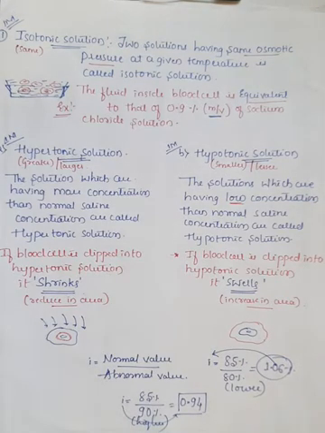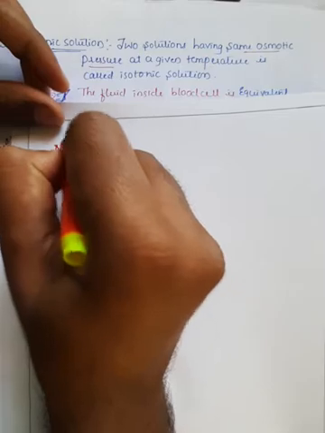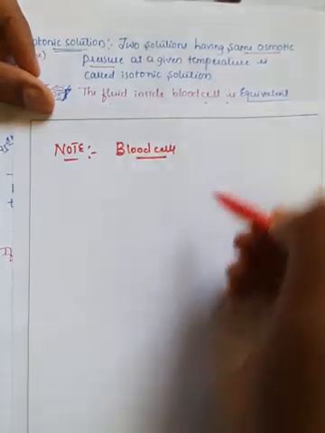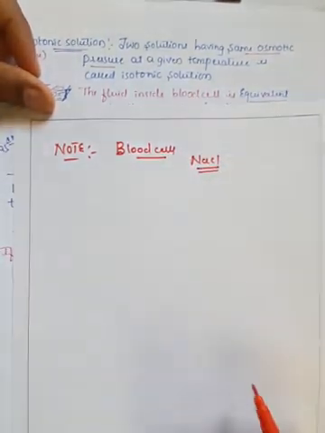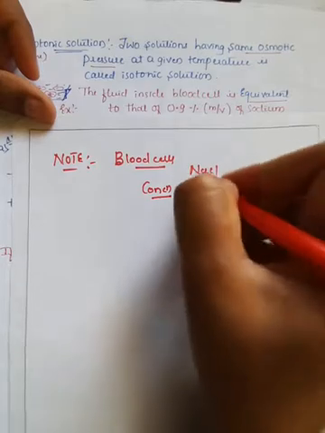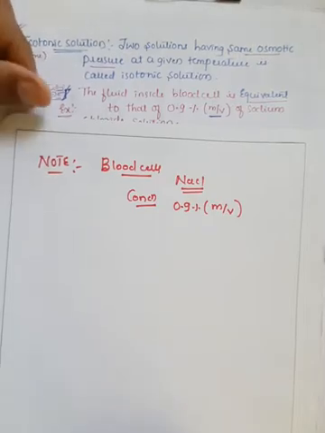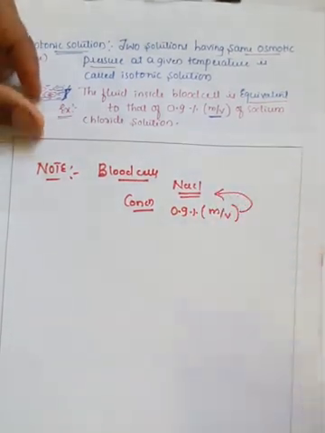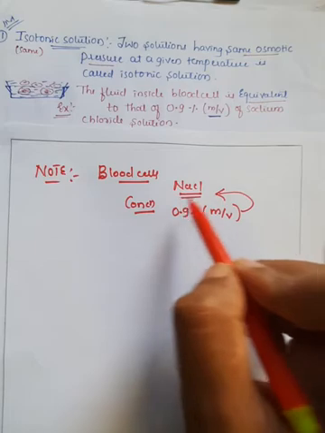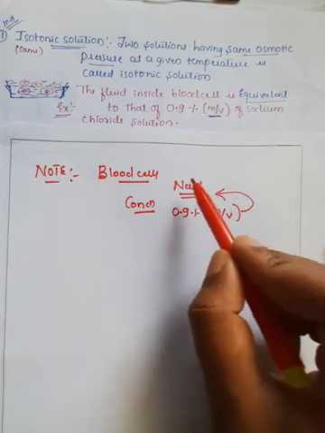So if you consider a blood cell, the human blood cell consists of NaCl solution with a concentration of 0.9% mass by volume.